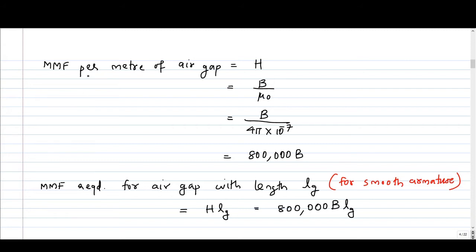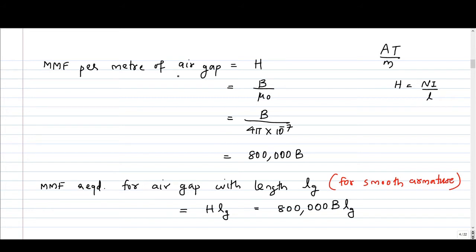So we are going into the derivation of MMF for air gap. We will start with this step, MMF per meter length of air gap. So what is MMF per meter? The unit of MMF is ampere turns, and ampere turns per meter is nothing but magnetic field intensity, because you know H is equal to Ni by L. So it is ampere turns per length.